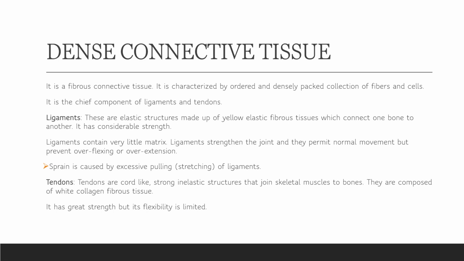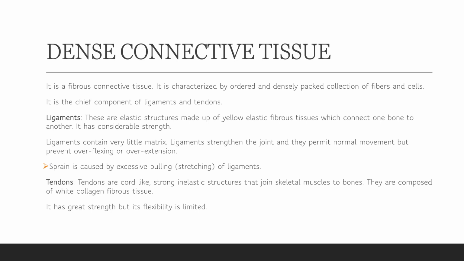Dense connective tissue: dense means it has a quite dense matrix. So it is fibrous connective tissue, nicely packed. It is quite dense in the packing of fibers and cells, and its main types are ligament and tendon. Ligaments and tendons are present between the bones and muscles. Ligaments are elastic structures which connect two bones together. It means one bone is connected to the other with the help of ligaments only.